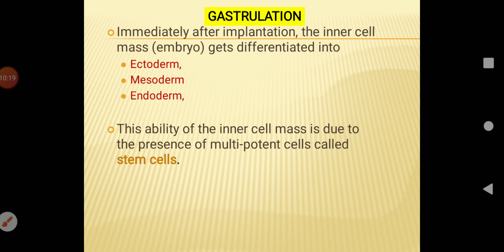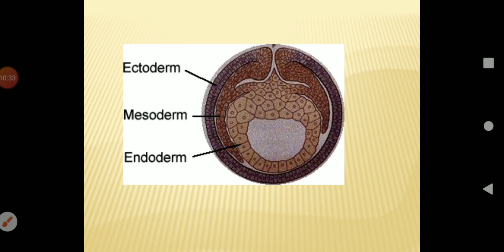The ability of the inner cell mass is due to the presence of multipotent cells called stem cells, so that they can differentiate into these three germinal layers: ectoderm, mesoderm and endoderm. This is the vertical section of the gastrula stage, showing the three germinal layers.